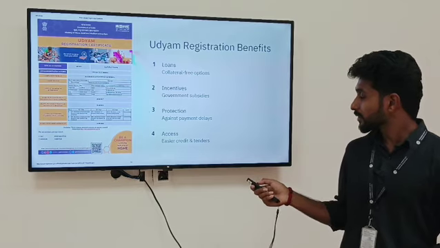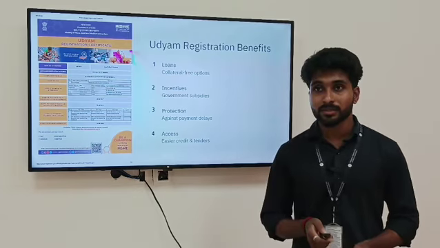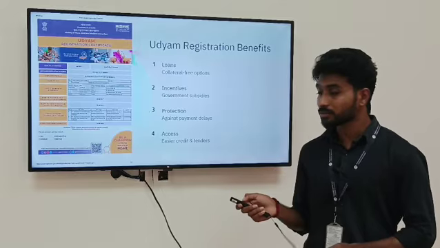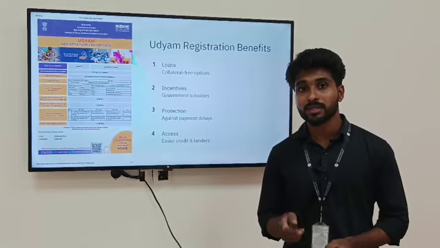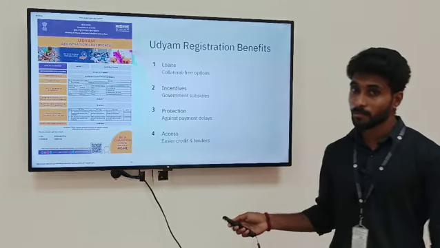Access to easier credit and tenders. The registered MSMEs can receive tender documents without any charge. In some cases, the tender fee is also exempt for MSMEs.